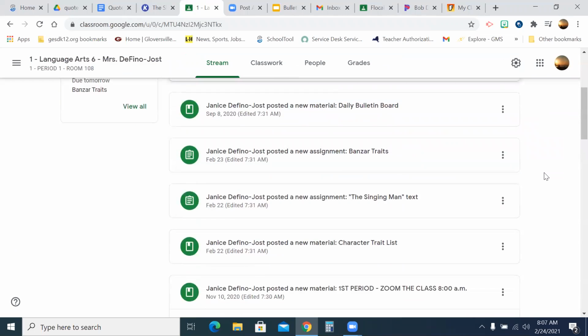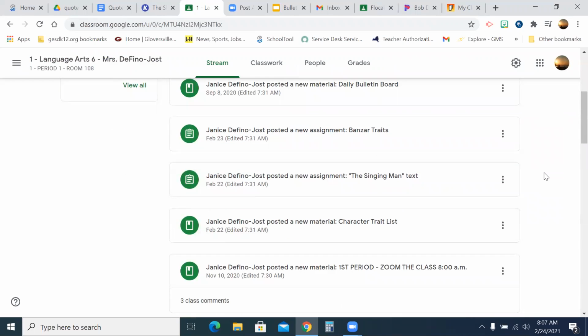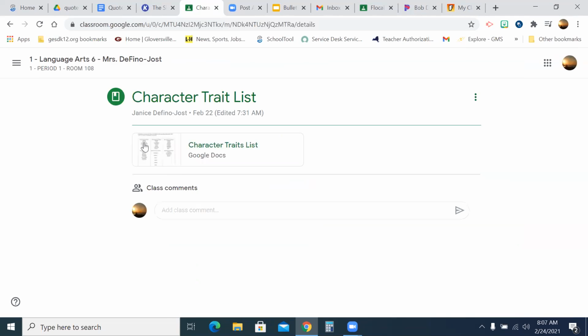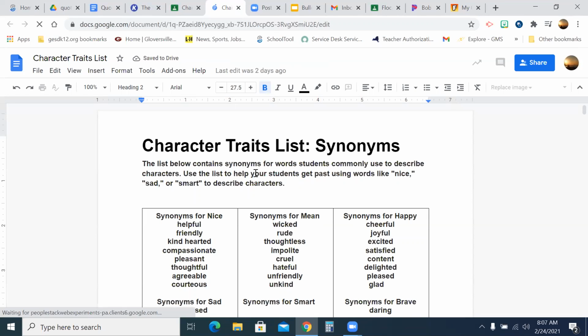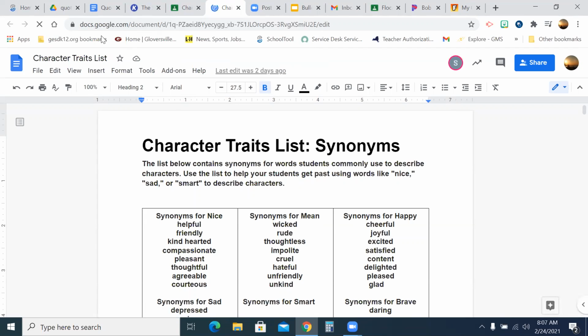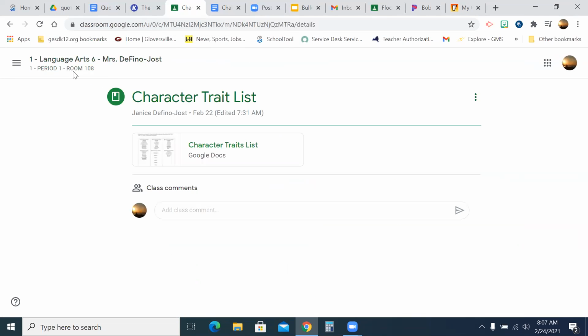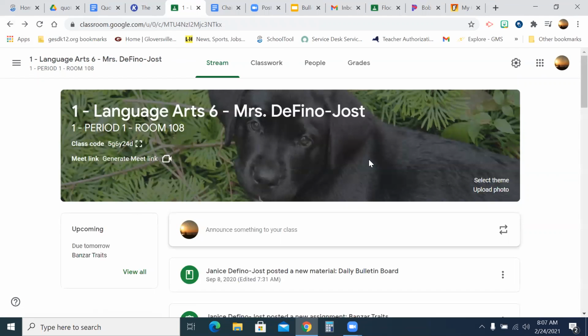All right, so a couple of things. You're going to need 3 things opened today. You're going to need this character trait list open down here so that you can refer to it. Okay. Let me know if you don't know what I'm talking about and I'll slow down. Because the character trait list will help you.